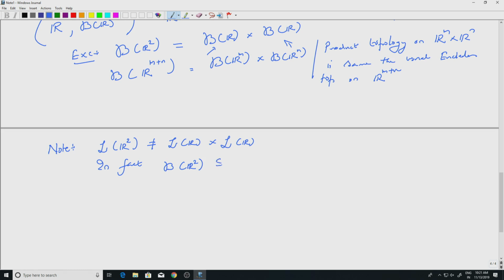Some of this we will see soon. In fact, the Borel sigma algebra of R^2, of course, is the product sigma algebra of B of R and B of R. It will be contained in the product sigma algebra of L of R with itself, the Lebesgue sets, and that is contained in the Lebesgue sigma algebra on R^2.